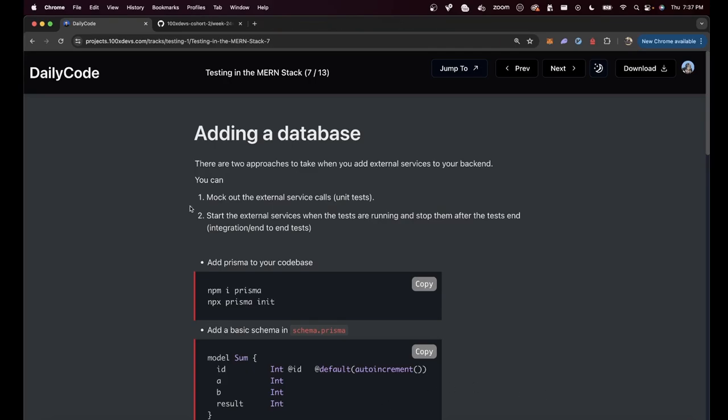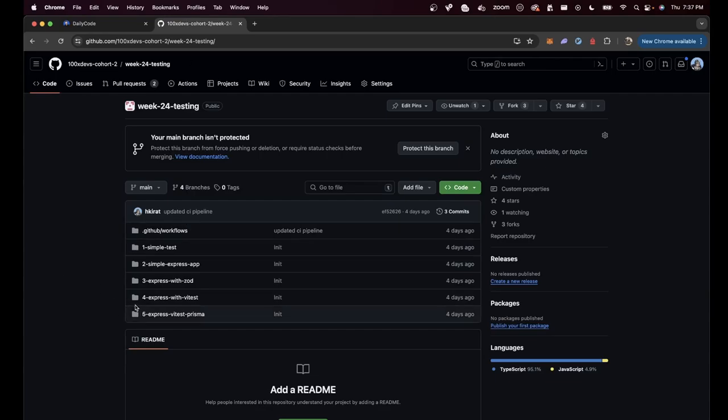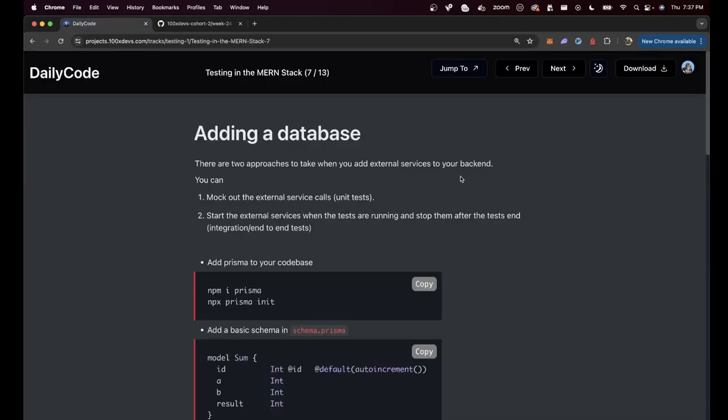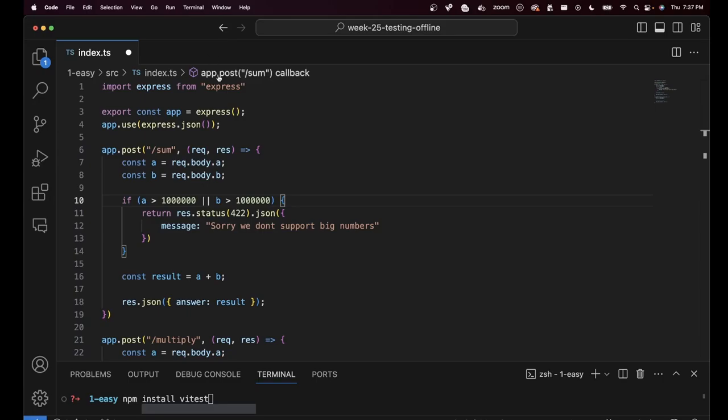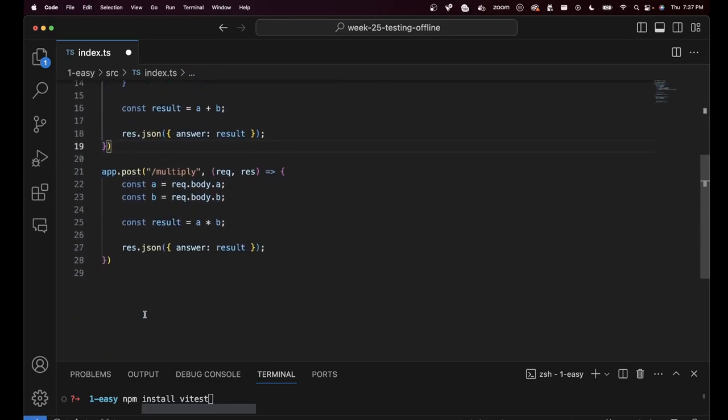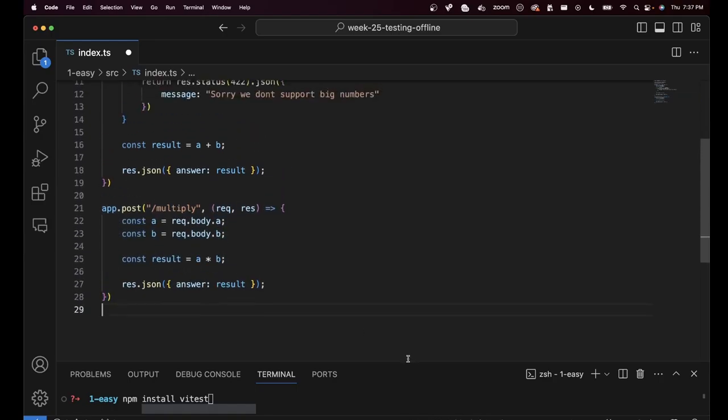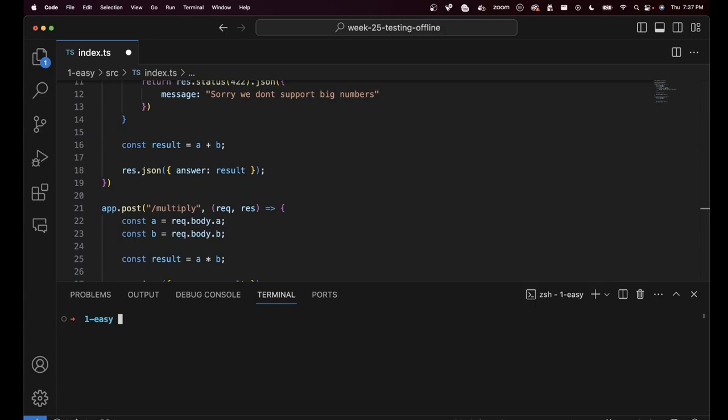All right. Step 1 is adding a database to our code now. If you go to the GitHub repository, you'll find 5 Express vTest Prisma where we've added a database to our code. I'm going to do the same thing for the code that we are writing right now. If I open Visual Studio Code, along with the tests, I have the /sum functionality and let's say the /multiply functionality. Now I want to store this in a database. Now you can use Postgres, you can use Mongoose, or we can just use an ORM like Prisma like we have for a really long time now and start to store this in a Postgres database.